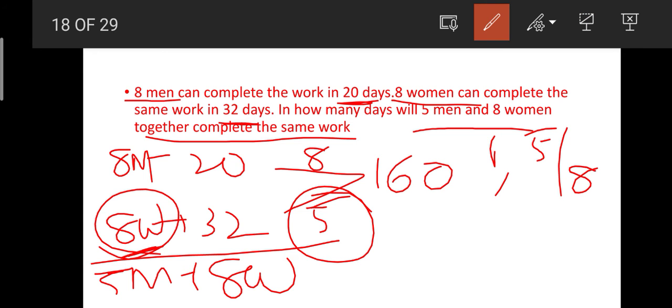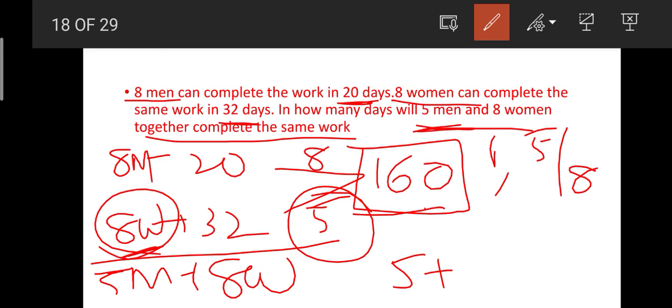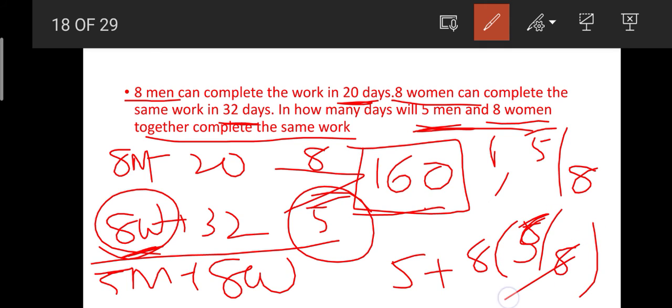Now here the total work we have got is 160. What did they ask us? 5 men will be doing 5 units of work, and then 8 women, 8 into 5 by 8, will also be doing 5 units of work. Then the total work is becoming 10 units, isn't it?